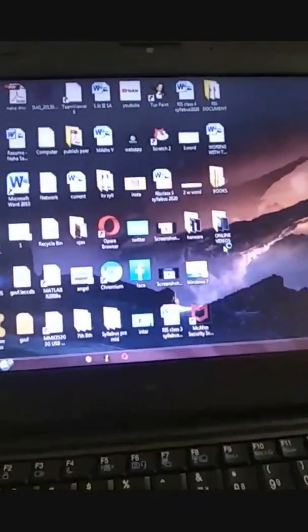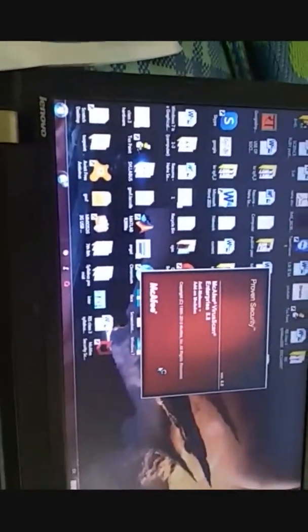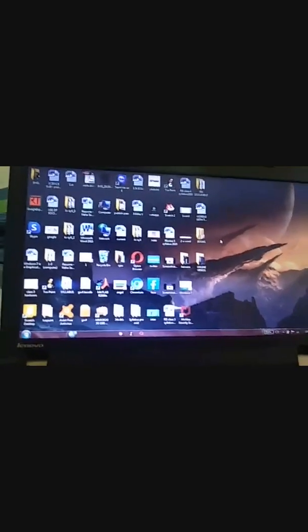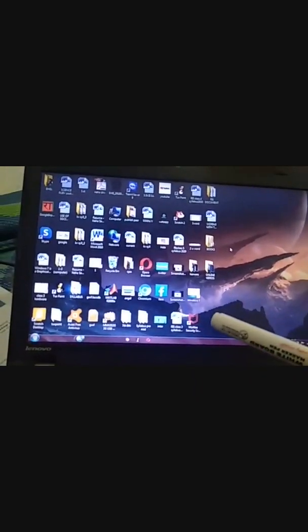After some time the screen appears which is called desktop. This screen which you are seeing is called desktop. Okay students? Now what is desktop? The first screen that appears on the computer is called desktop.